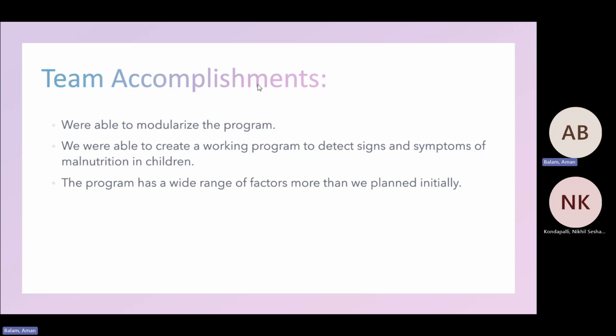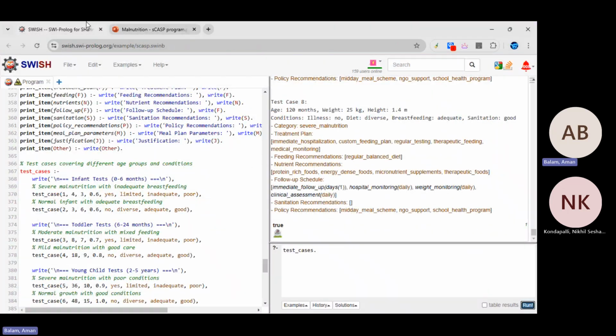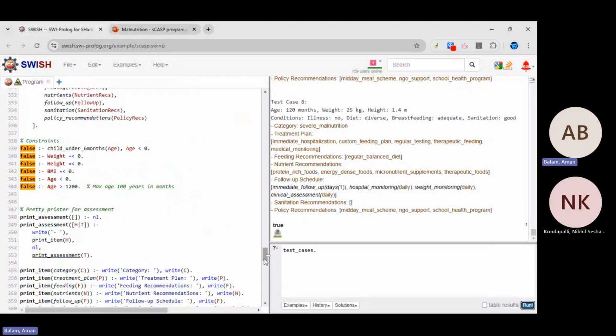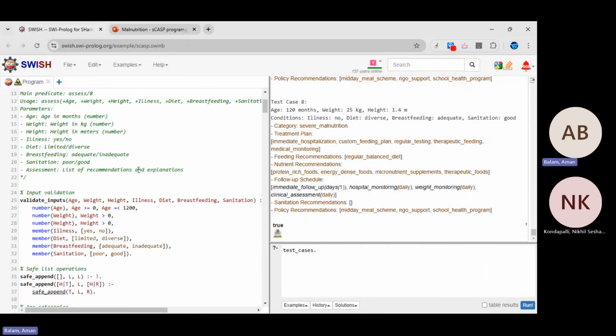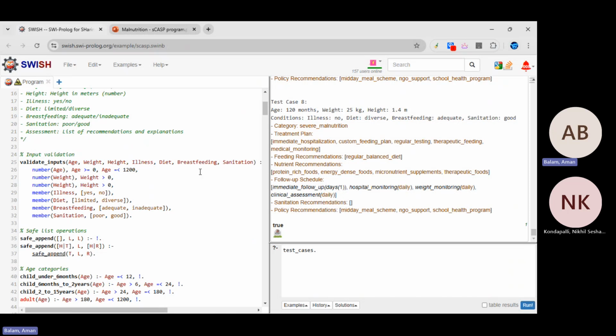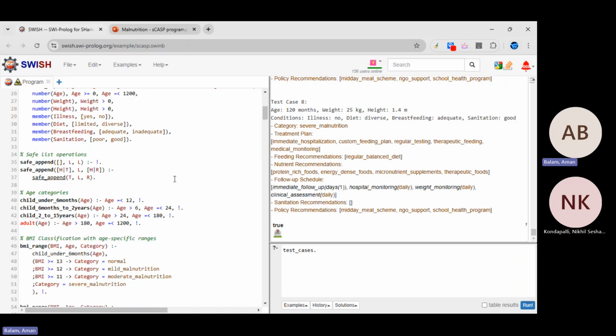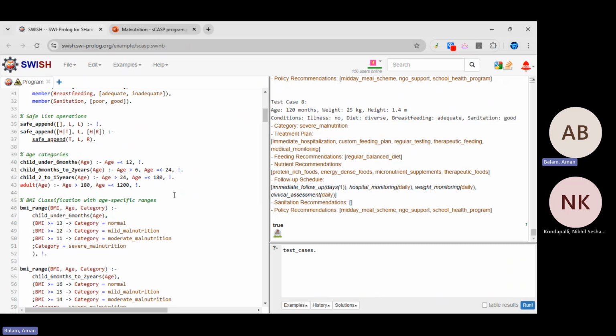Now I will go into a demo before I get to the rest of the presentation. So this is our program here. It takes in key parameters as mentioned, which include age, weight, and height. It validates the inputs. And of those age categories, we break it off into 3 specific categories: children under 6 months, children 6 months to 2 years, and 2 to 15 years. This is because symptoms vary, especially in those ranges.